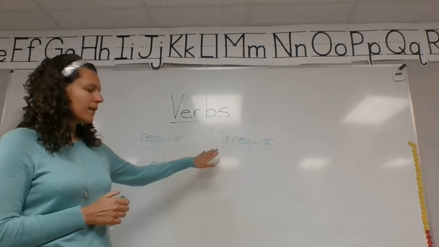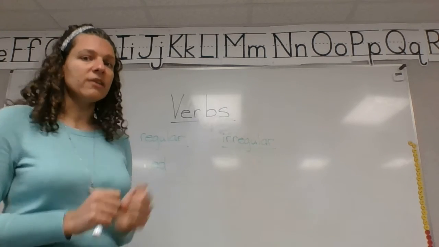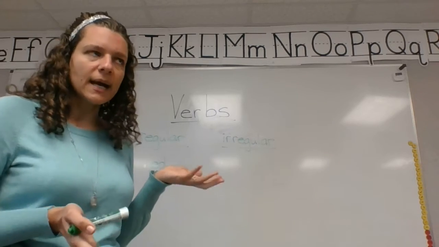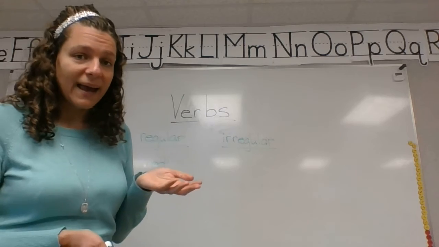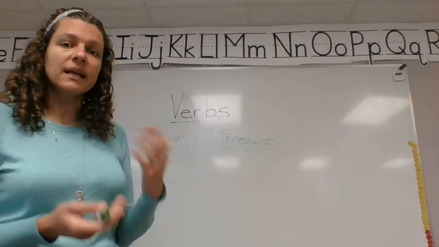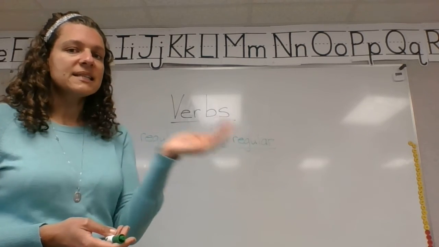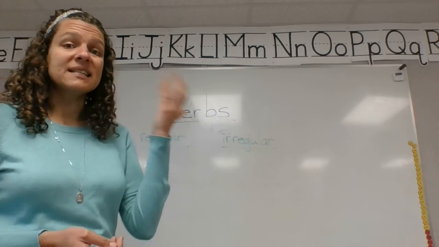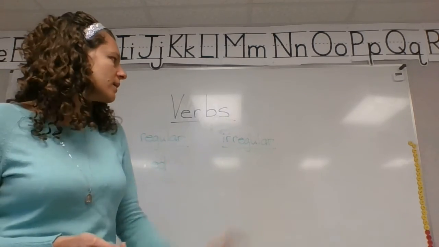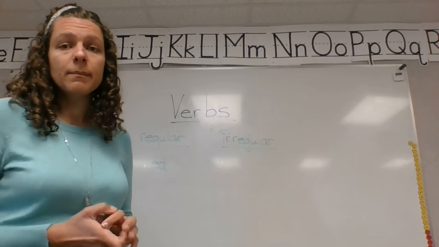A good example of an irregular verb is run, right? We don't say I runned yesterday. What do we say? Right, we say ran. So run is an irregular verb because its past tense does not use ed, d, t. It has a different word for being past tense.